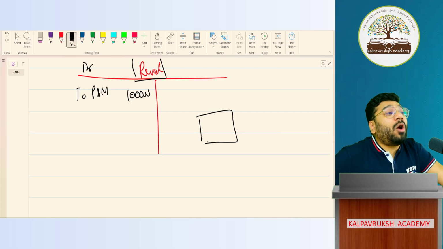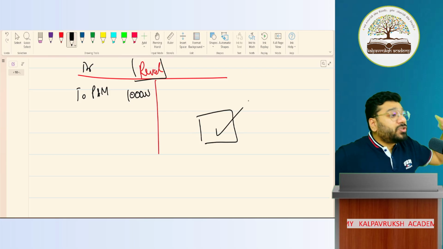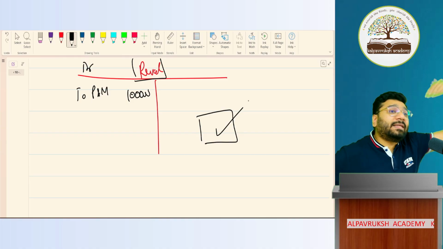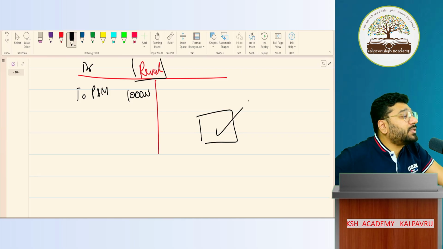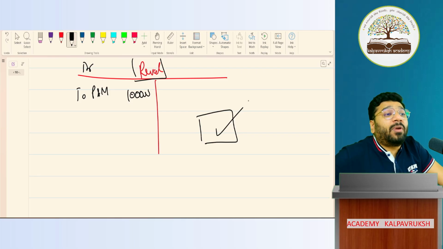Our purpose is to avoid future fighting. So here it is becoming very important for us to distribute this loss to the old partners in the old profit sharing ratio. Hence, we have to distribute it. So above accounting standard 10, we go one step ahead and we are distributing this revaluation gain or loss to the old partners in the old profit sharing ratio. Sir, is it allowed? The answer is 100% yes.